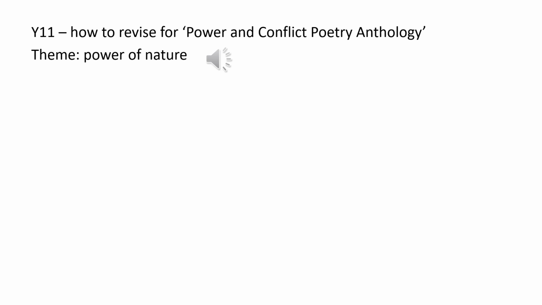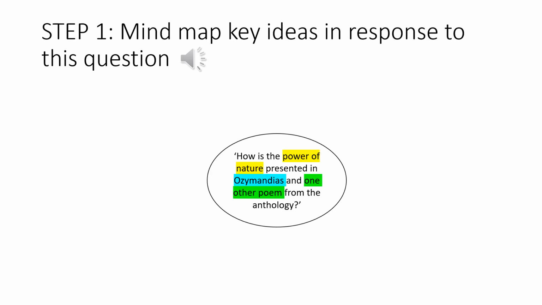Okay, we're now going to move on to the second question for today, which is the Power and Conflict anthology comparison question, and we're going to look specifically at the theme of the power of nature, taking 2 out of the 15 poems to give you an example of the kind of things you could be saying, not just if these poems come up, but if any of the poems come up in terms of structure, skills, and the paragraph style as well. Okay, so the question we're going to be revising today is using Ozymandias as the named poem.